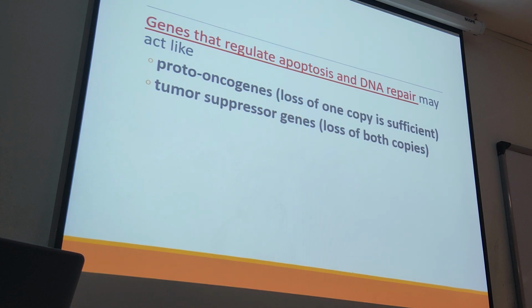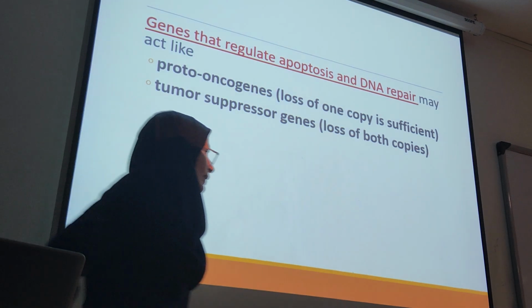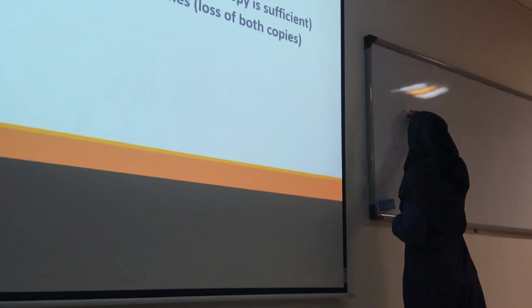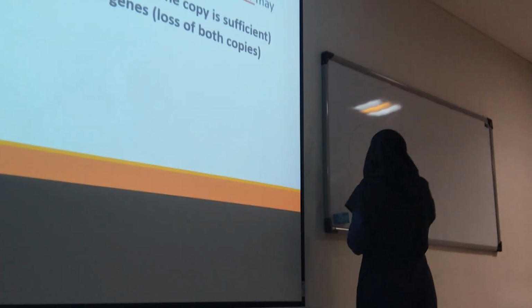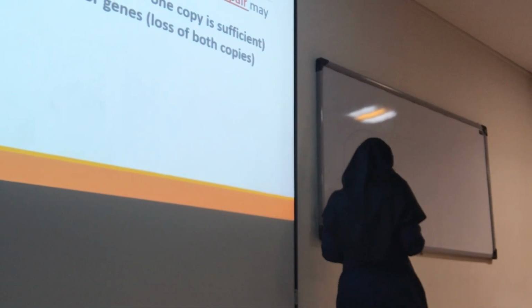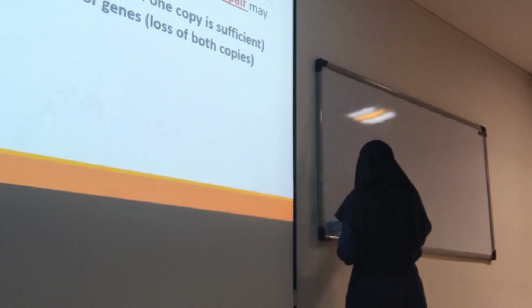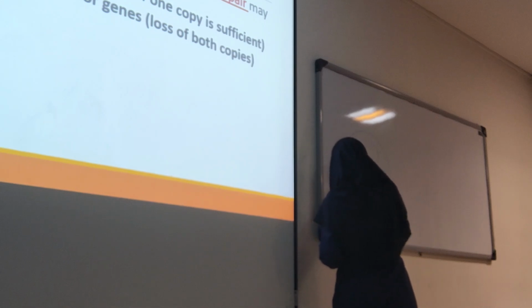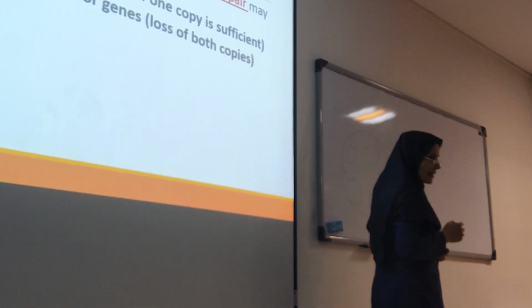The third group are those genes that regulate the process of apoptosis. Remember, we mentioned that apoptosis is programmed cell death. I'll give you an example. In the lymph node, if you are familiar with lymph node histology, we have a capsule, and we have lymphoid follicles. And inside the lymphoid follicles, we have the germinal center.